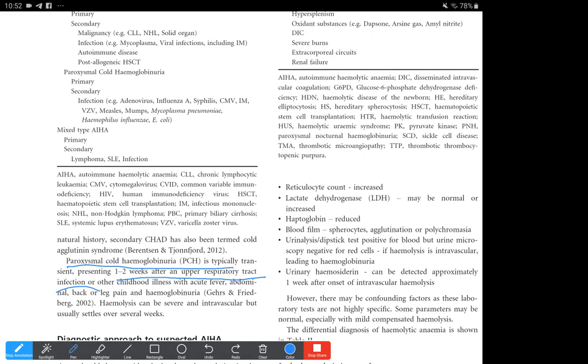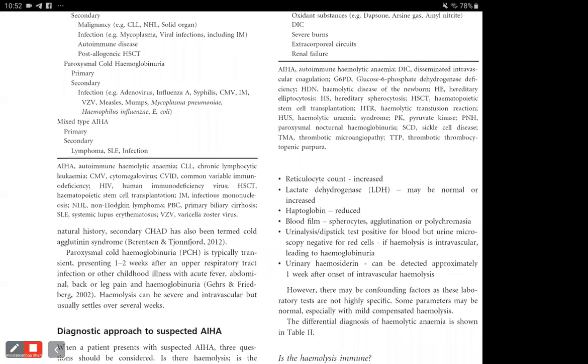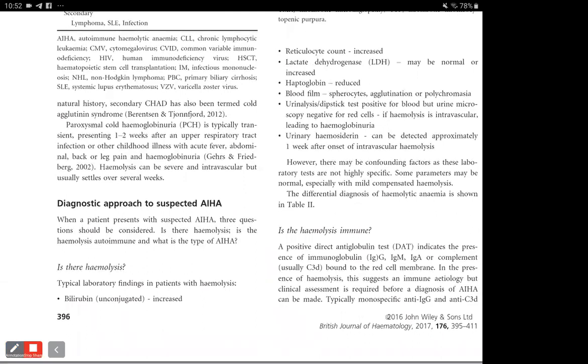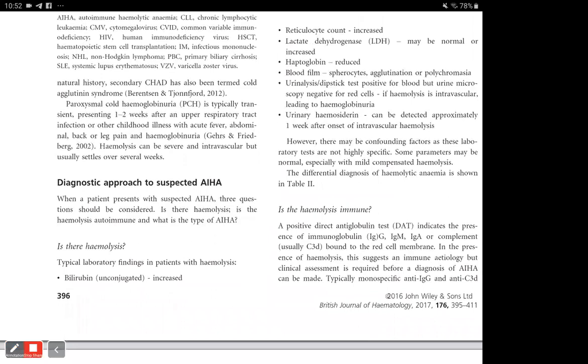So in this case, we will be going through much of the paroxysmal cold hemoglobinuria at the end, when we have discussed all the rest. I think it's basically at the end of the guidelines as well. It's dealt with separately, so I think we'll be going into much of the management at the end, in the special cases of primary autoimmune hemolytic anemia.